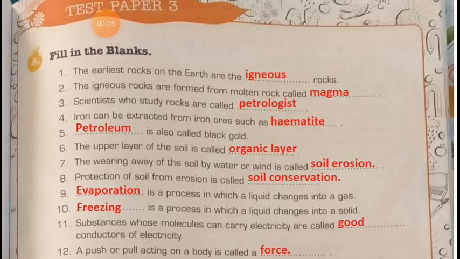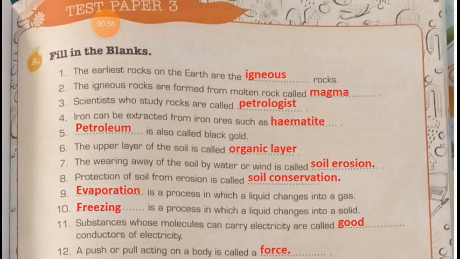Second, the igneous rocks are formed from molten rock called magma. Magma is the molten state of rock which is present in the mantle or core of the earth. Scientists who study rocks are called petrologists. So the scientists who study about rocks are named petrologists.